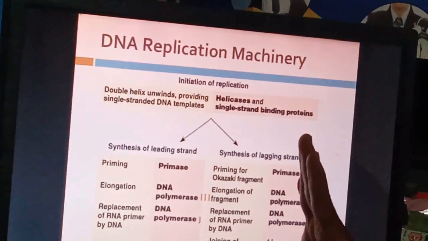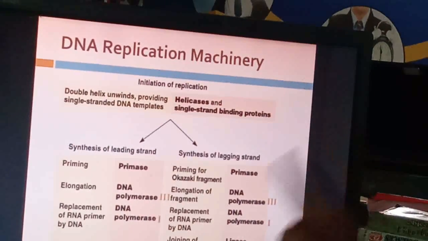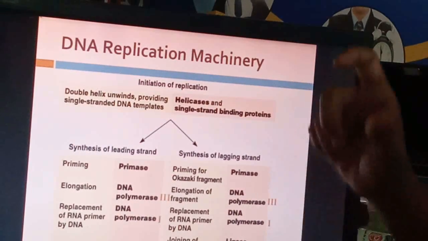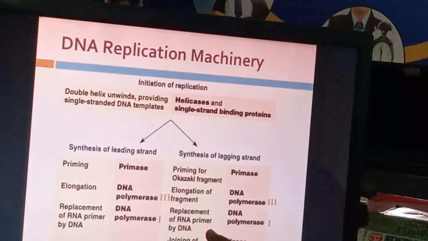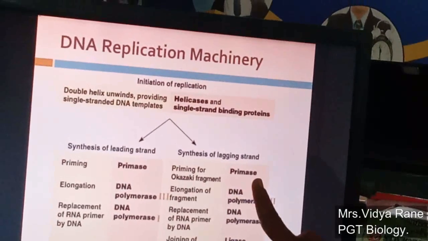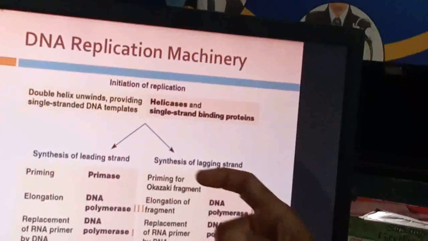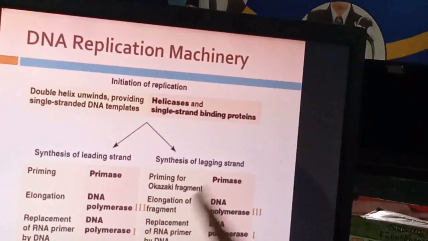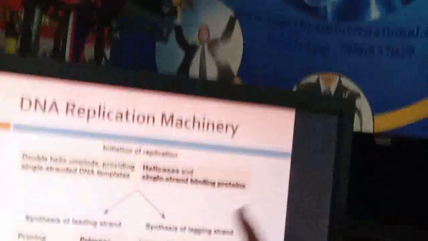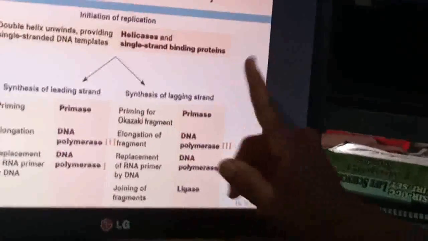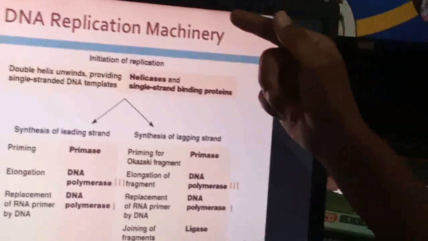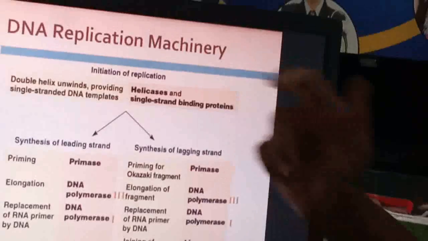Now the second strand is the one on which synthesis takes place in fragments. That's why it is the lagging strand. Here the primase enzyme is priming for Okazaki fragments, because synthesis takes place in 5' to 3' direction only, and this strand's direction is not from 3' to 5', it is also 5' to 3'.